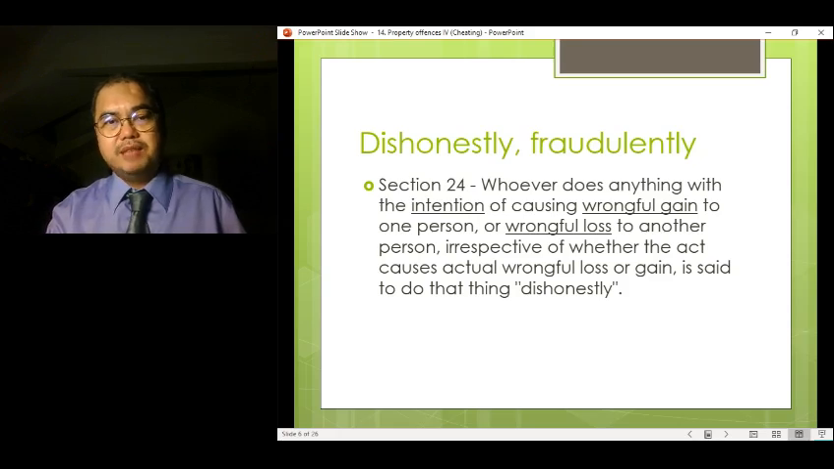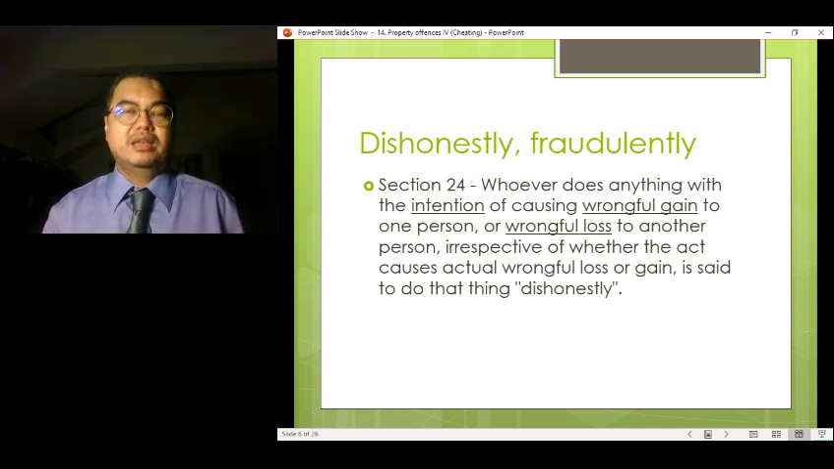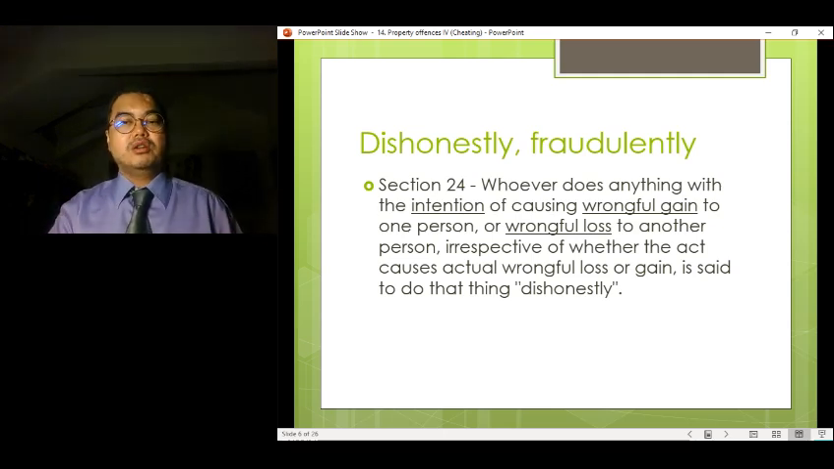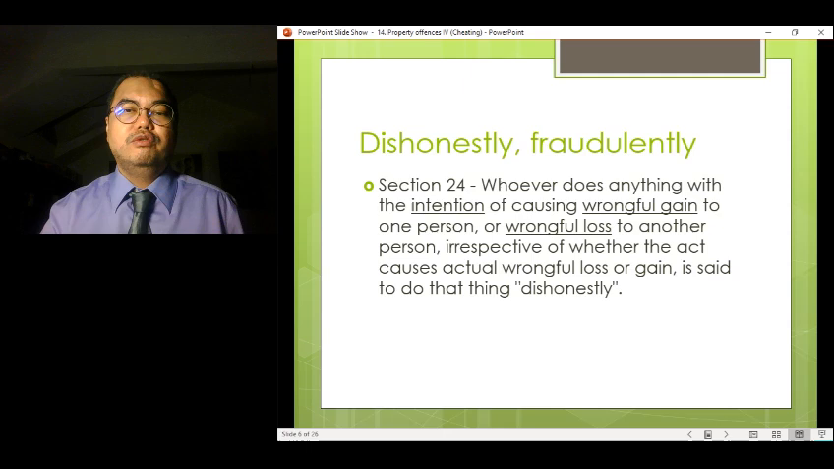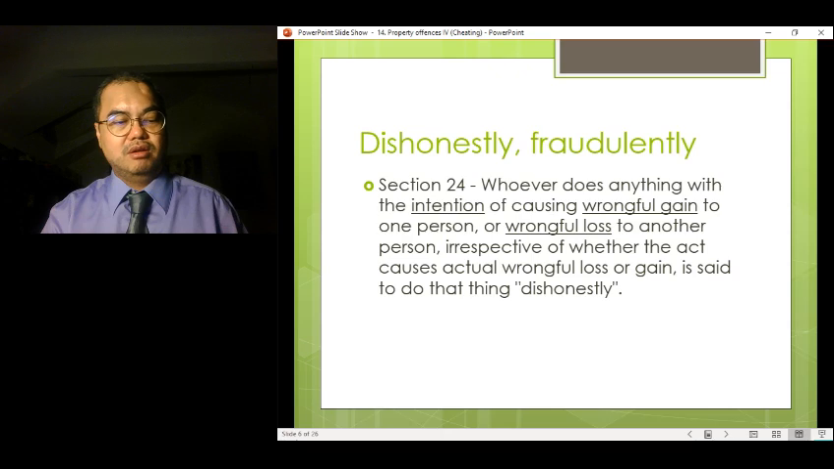So you see there's an element of dishonesty and there's fraudulently. We have seen earlier on dishonestly is found under Section 24, where basically a person is considered to have done something dishonestly if he did so with the intention to cause a wrongful gain or wrongful loss. And wrongful gain and wrongful loss are defined under Section 23. So all this you can look in your notes for theft, right, where it talks about dishonestly.